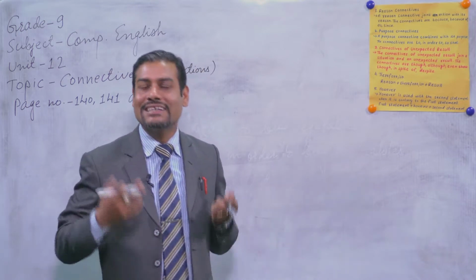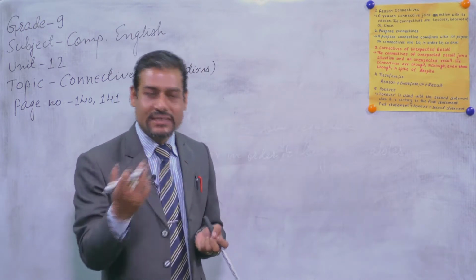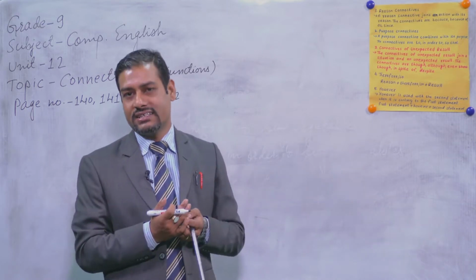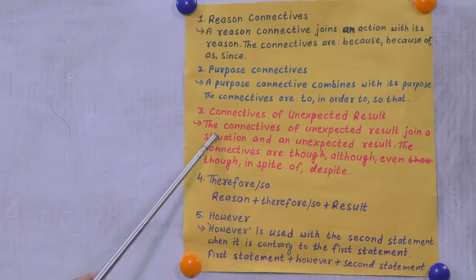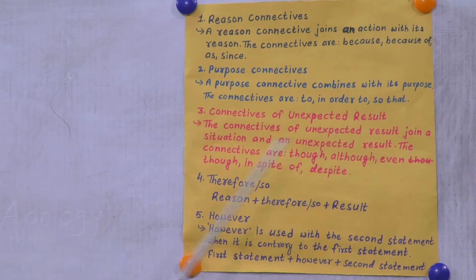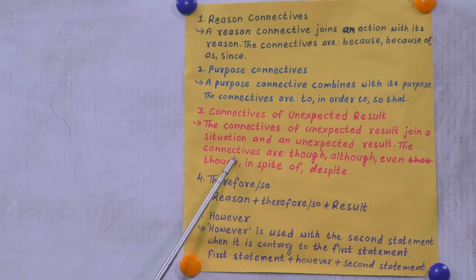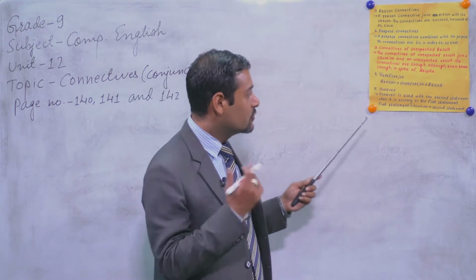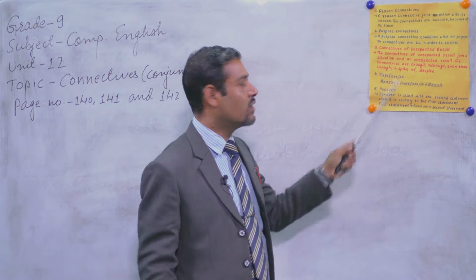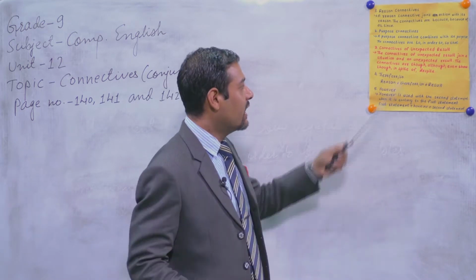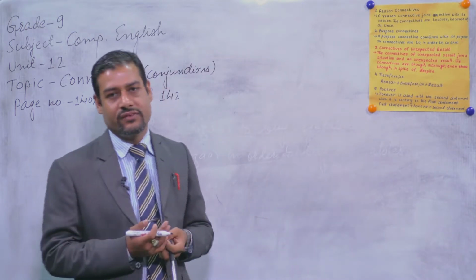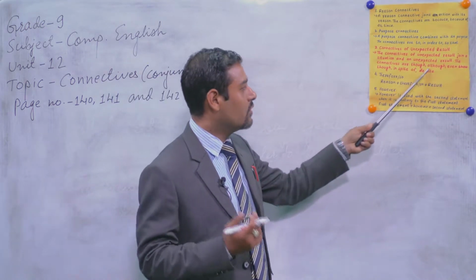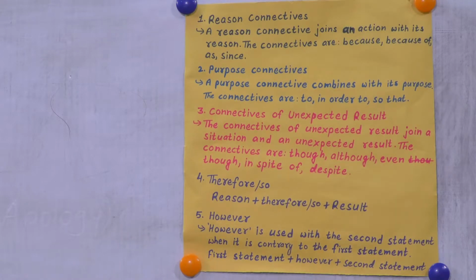So if you want to express that type of unexpected result, out of our expectation, then you can use some connectives in English. Let me read it out. The connectives of unexpected result join a situation and an unexpected result. The connectives are though, although, even though, in spite of, or despite. Dear students, don't forget that though, although, even though are used synonymously. You can use either of them, and in spite of and despite are also used either of.